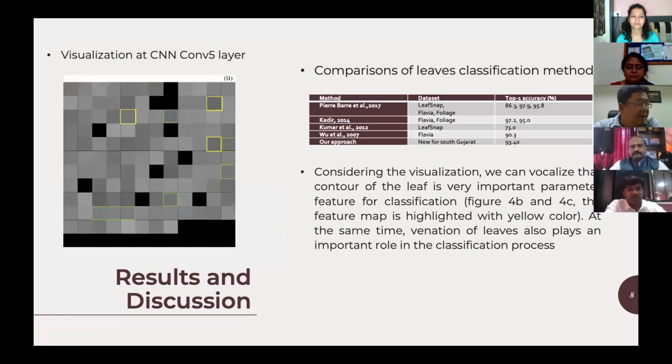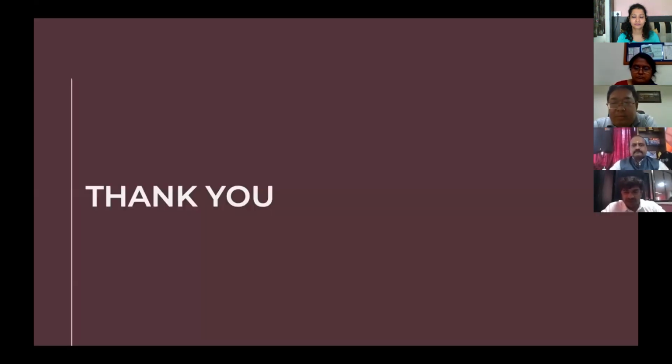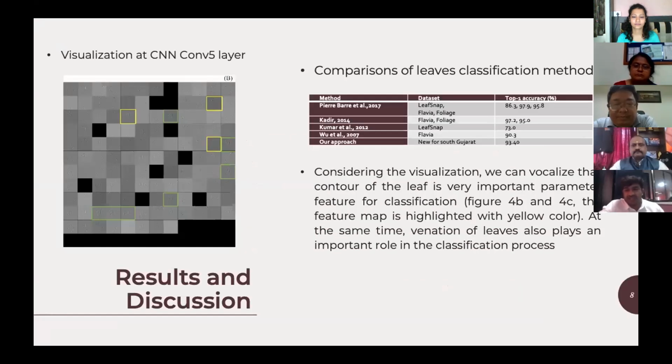This is the deconvolution result that we have received. As you can see, there are two things which actually matter when you are doing classification. One is the shape of your leaf, and the other is the texture of the veins on the leaf. That also matters. So both things are important. We have compared our result with already published papers also. It is quite good, 93.40 for our data set. We have not tested with their data set because we have our own categories of images available.